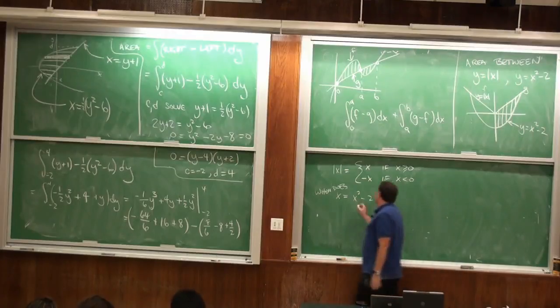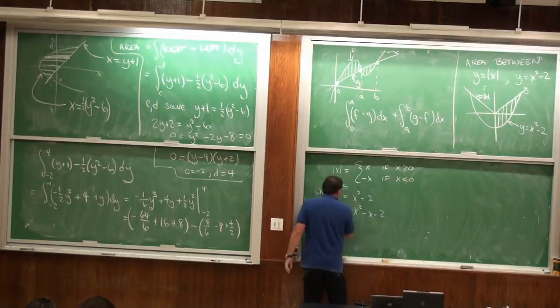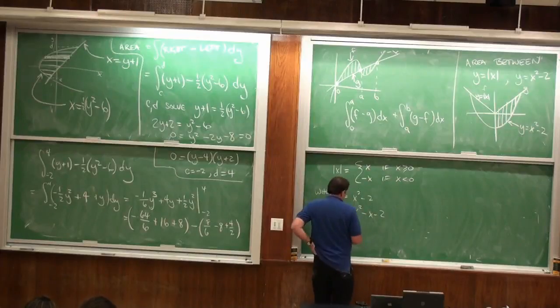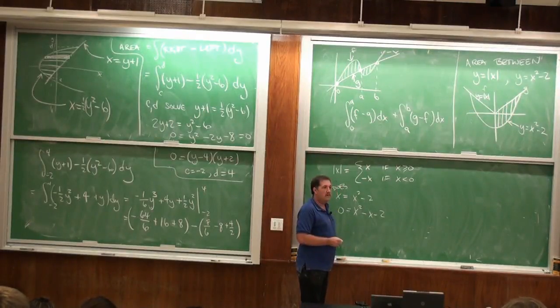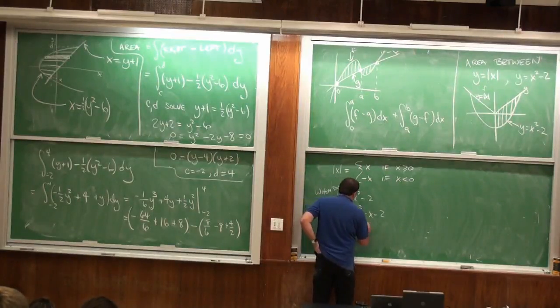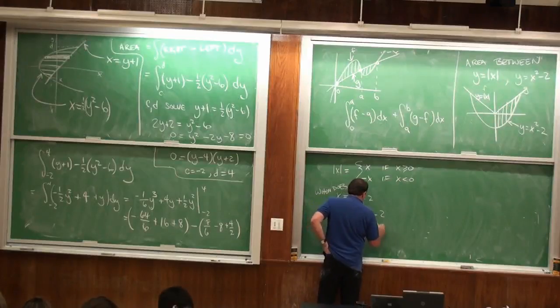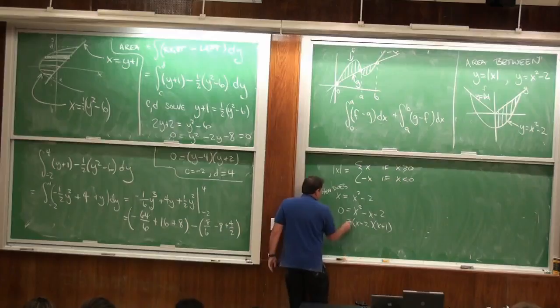So that is x squared minus x minus 2 equals 0. And then the square root here. So that's what? Okay, so (x minus 2)(x plus 1), doesn't it? Good, that makes it easier.